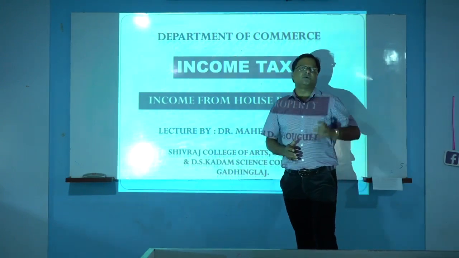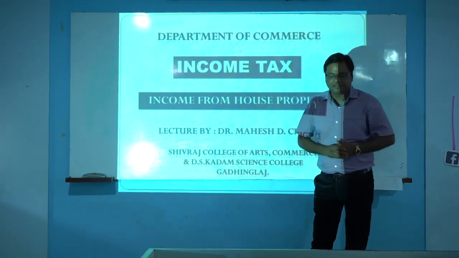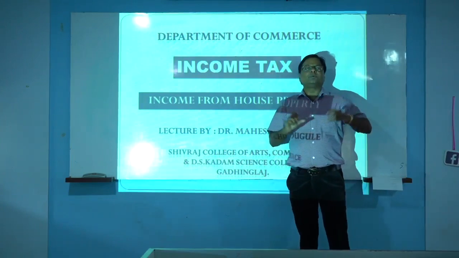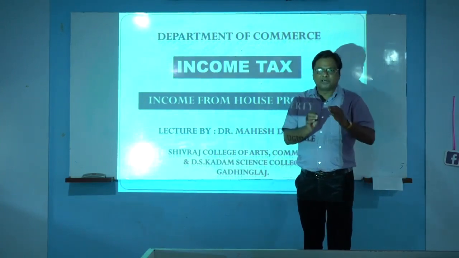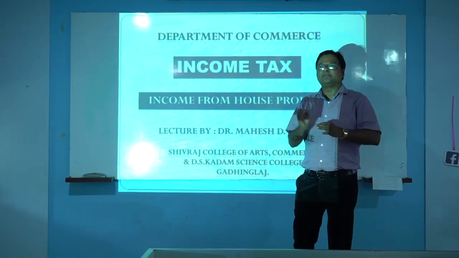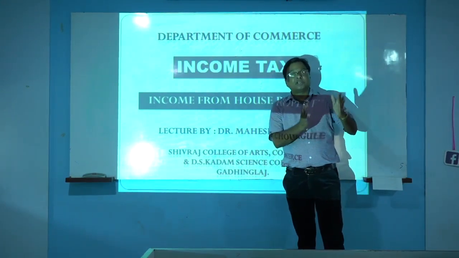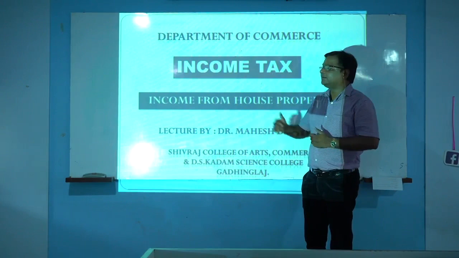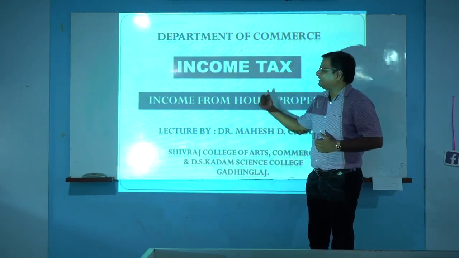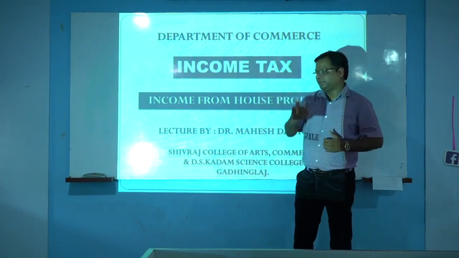There are 2 persons, one is payer and another is payee. The relation between those 2 persons may be of owner and tenant, and if the income is earned by that person through rent, then that income will be treated as income from house property, and that will be taxable under this head. Next slide.